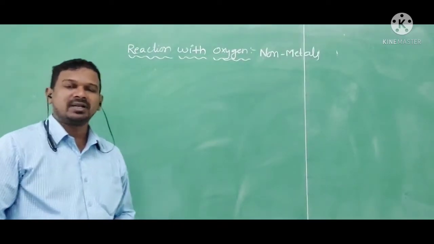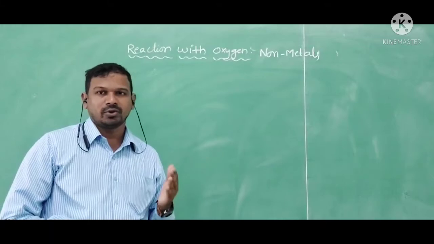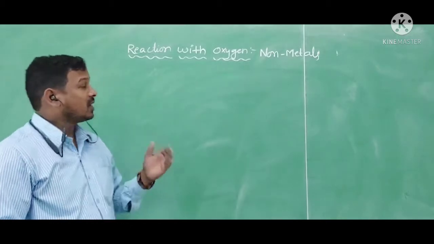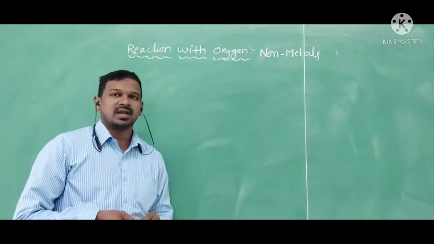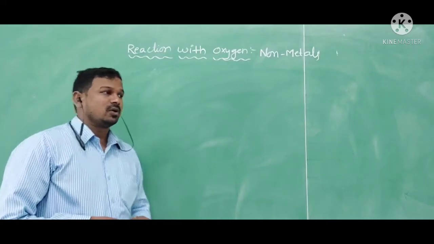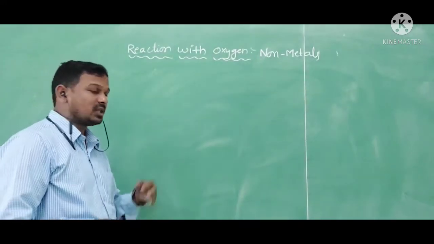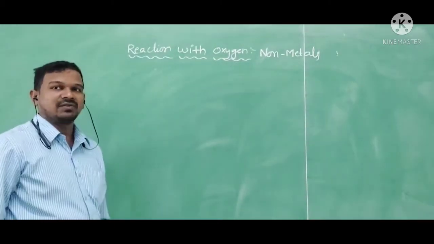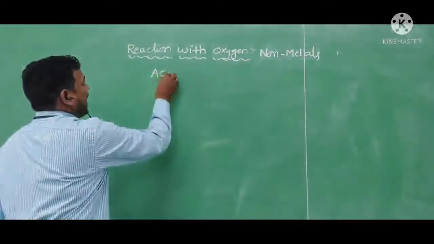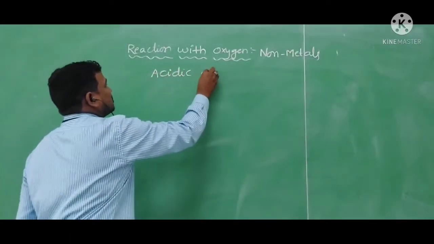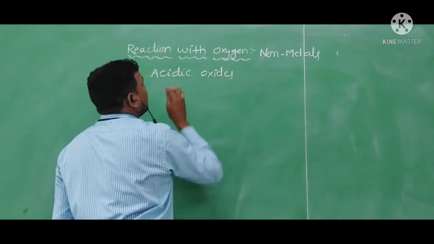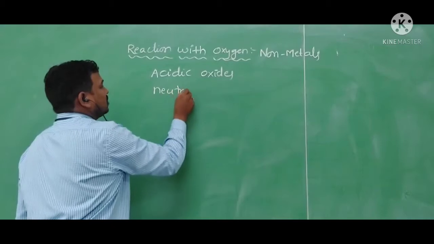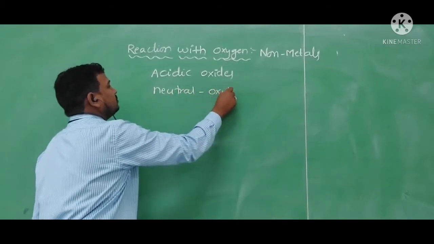We discussed how metals react with oxygen, how they produce metal oxides, and how they are basic in nature. Now we are going to discuss what non-metals produce when they react with oxygen, and their nature. Non-metals react with oxygen and produce acidic oxides, and some non-metals produce neutral oxides.